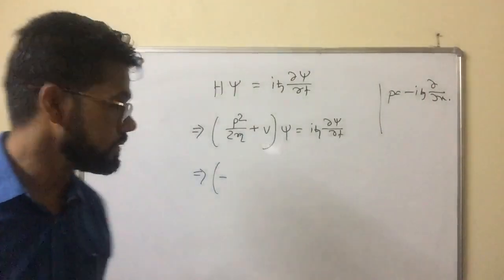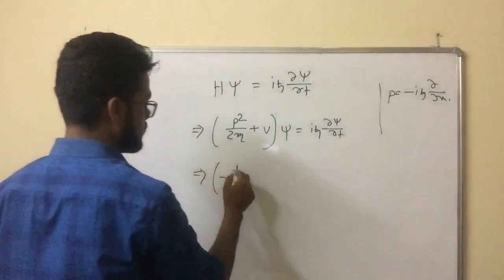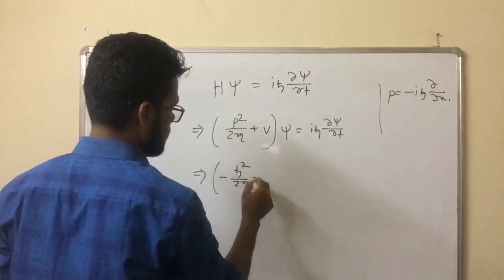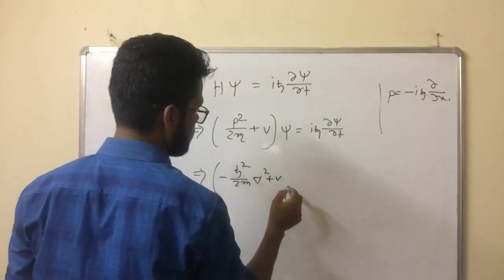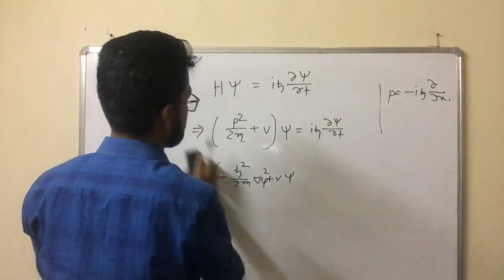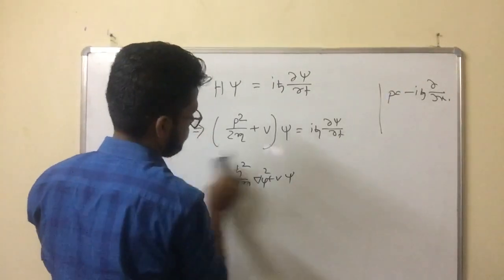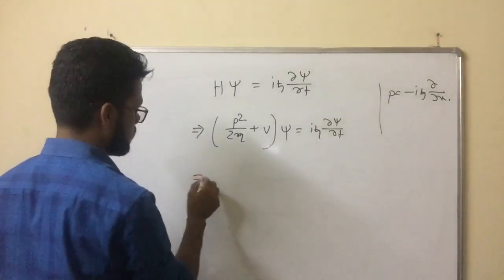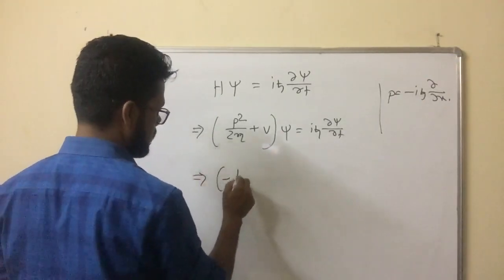If we put this value, you will get minus h bar square by twice m del square plus V acting on psi, equal to i h bar del psi by del t. My handwriting is not good, so I hope you will understand.